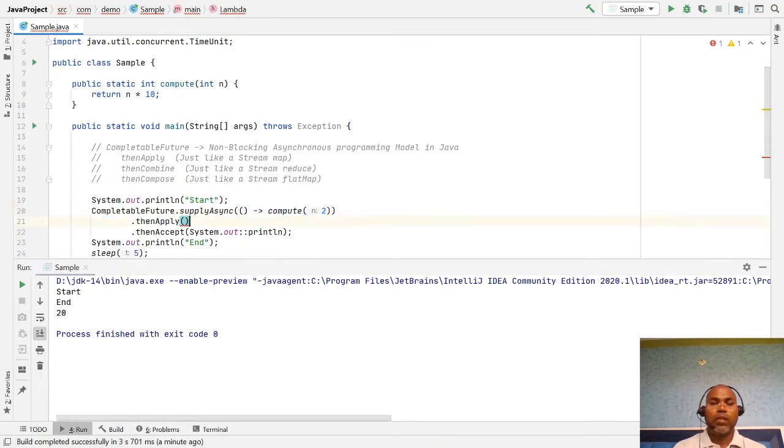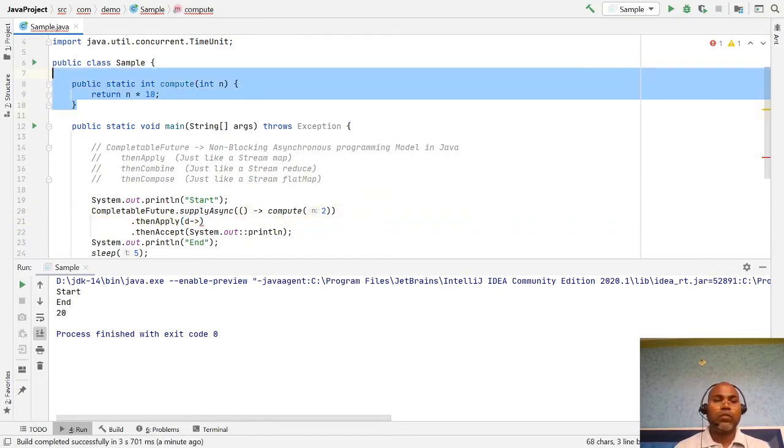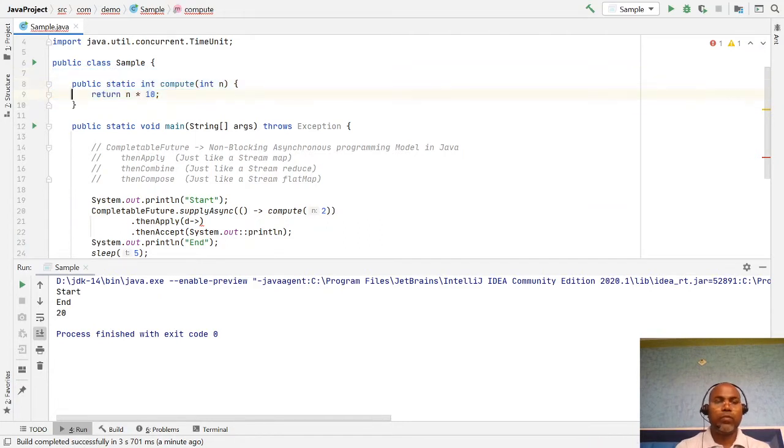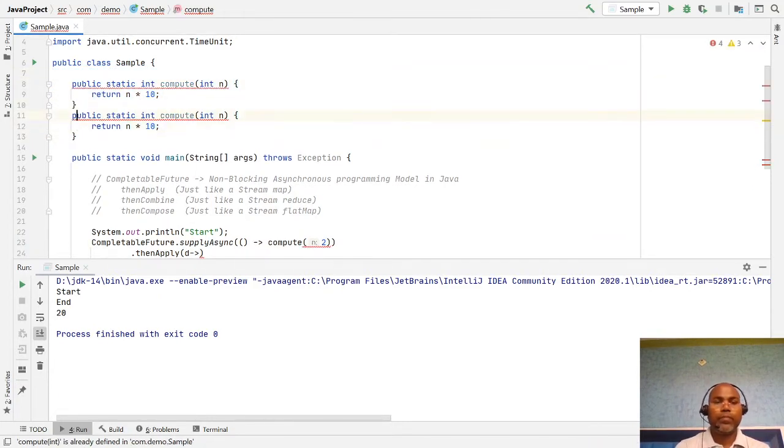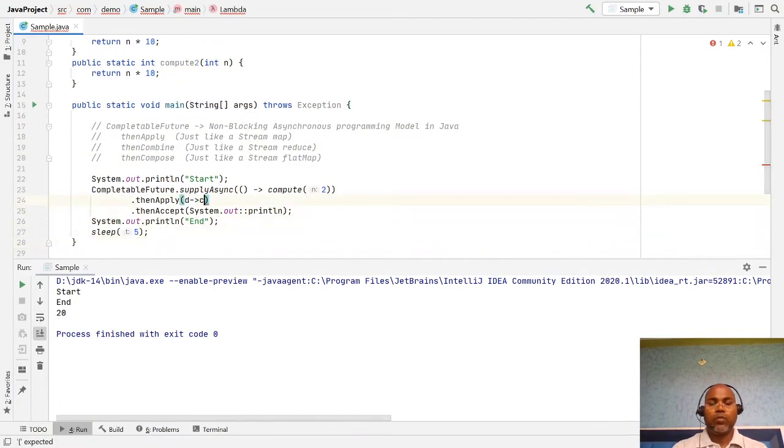Let's say here the input is t, to get data, and here you can again invoke any asynchronous call. Maybe I want to execute another method like compute2, with t plus 1 value.